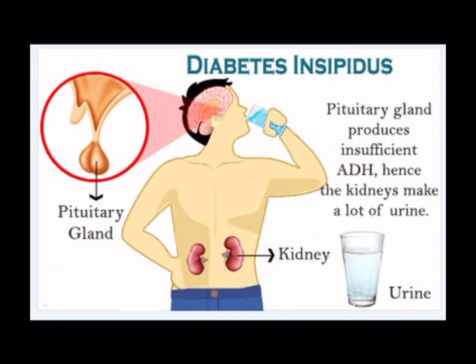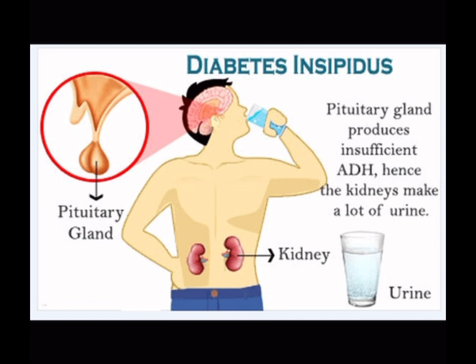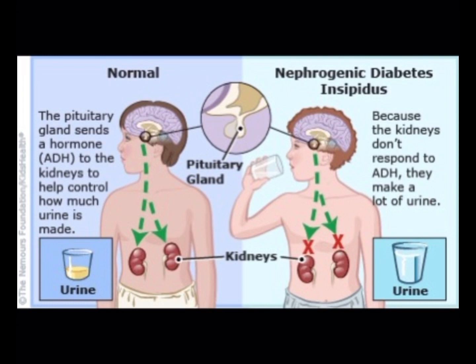Nephrogenic diabetes insipidus is a rare condition in which the kidneys are unable to concentrate urine properly. This happens because the kidneys do not respond to antidiuretic hormone, also known as vasopressin, which is responsible for controlling water balance in the body. As a result, people with nephrogenic diabetes insipidus produce large amounts of dilute urine and become dehydrated if they do not drink enough fluids to compensate for the water loss. Let's understand normal water balance and ADH function.